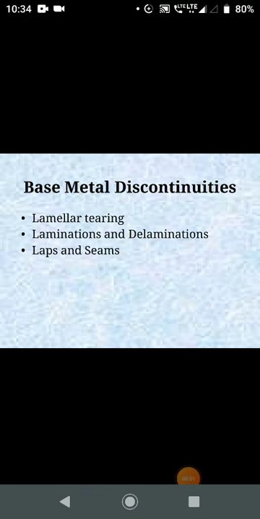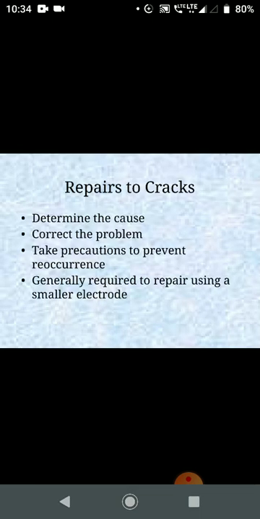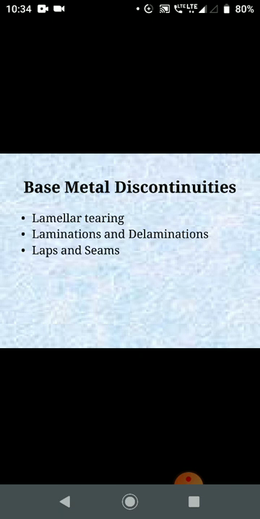So, in this lecture, we will discuss these kinds of base metal discontinuities, and in this section, there are the various kinds of cracks that we discussed in the last lecture as well. These base metal discontinuities are basically specific welding cracks.